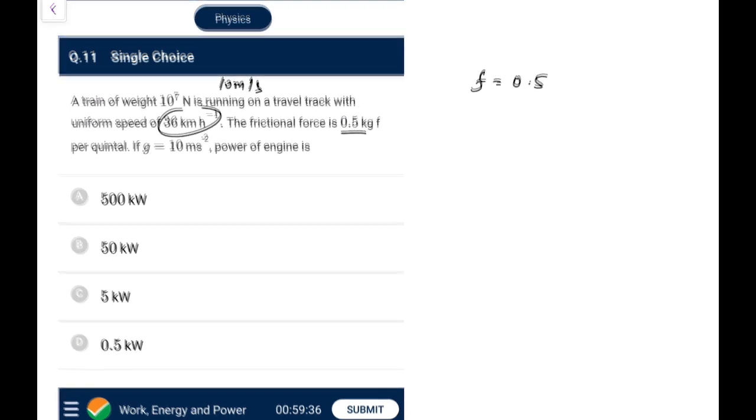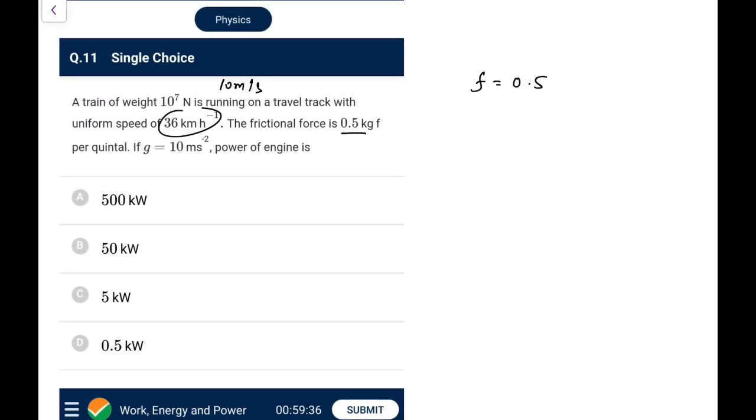So if you remember, it's a traditional unit. 1 quintal is 100 kg. So what we have is 0.5 kgf per 100 kg, and 10 to the power 7 Newton I can write as 10 to the power 6 kgf because you take g as 10. Better to write it as 10 to the power 7 and take it in terms of Newton. That would be a better thing I suppose. So if I do this, it would be 5 into 10 to the power 4 newtons.